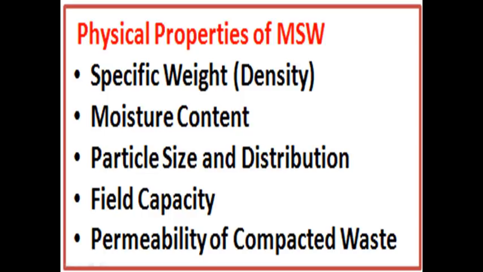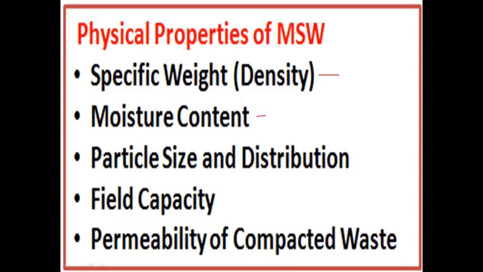First one, specific weight, we can say density. Second one, moisture content. Third one, particle size and distribution. Fourth one, field capacity. Fifth one, permeability of compacted waste. Okay my friends, I will tell you one by one, just listen carefully.